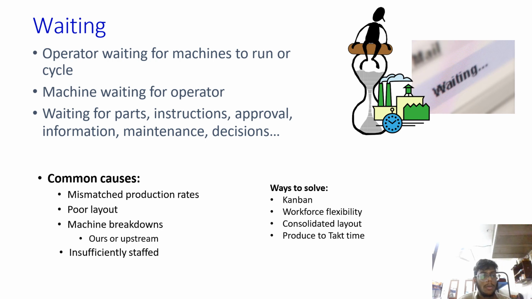Next one is about waiting. Operator waiting for machines to run or cycle. Machine waiting for operator. Waiting for parts, instructions, approval, information, maintenance, decisions. Common causes are poor layout, insufficiently staffed, machine breakdowns. Ways to solve are Kanban, workforce flexibility, consolidate layout, produce to takt time.